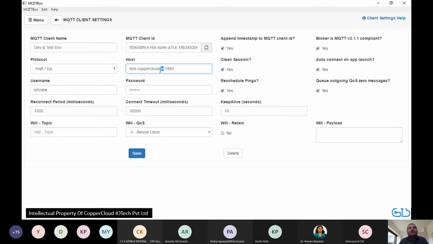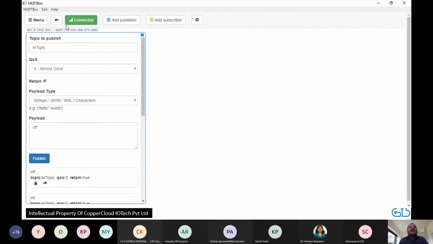What server are we going to talk to? This is our test server. Remember in the previous session we saw there's an IP address and a port. The IP address is this, and the port is 1883. That is the standard MQTT port for all servers. There's a username and password, but we'll not worry about it right now. You don't need to specify it, so let's remove it. There's nothing running on this server. Then you say save, and you see this green button on top, which means your server is connected.